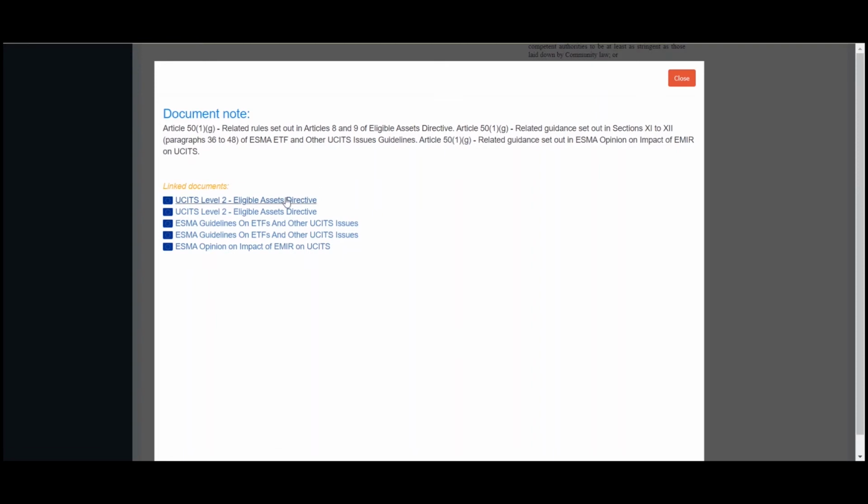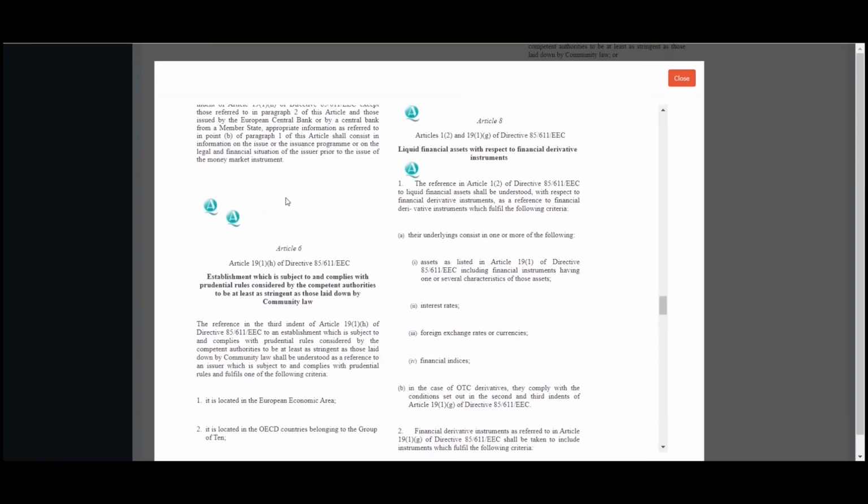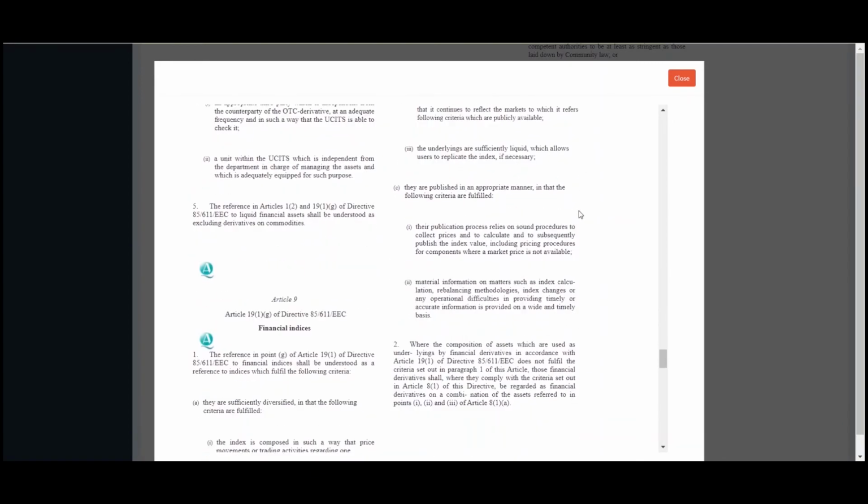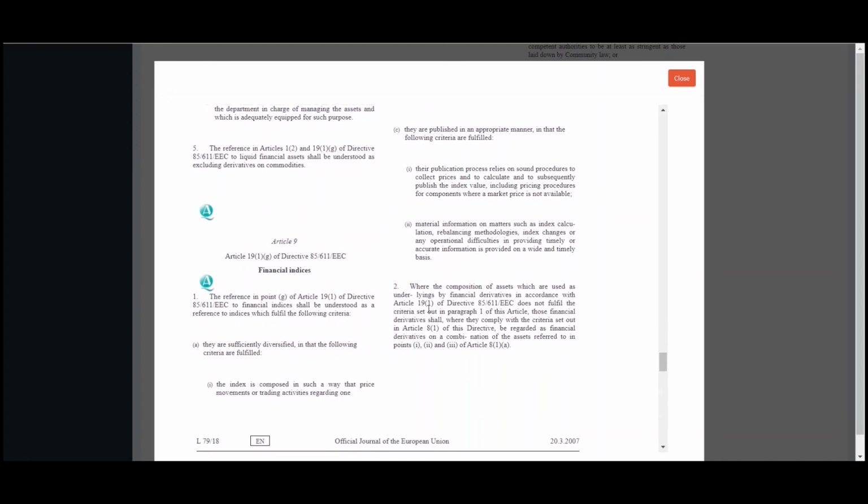But if we were to go straight to the Eligible Assets Directive, we'll find a number of articles that relate to the use of derivatives. Here's Article 8 on liquid financial assets with respect to financial derivative instruments. And as we work through that, we see that Article 9 on financial indices also has some relevance.